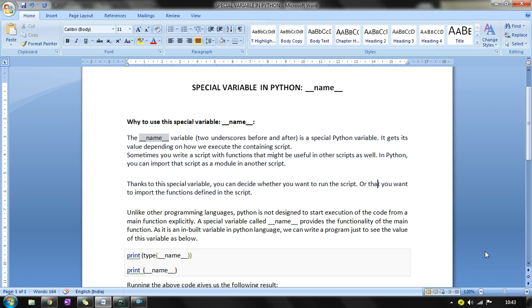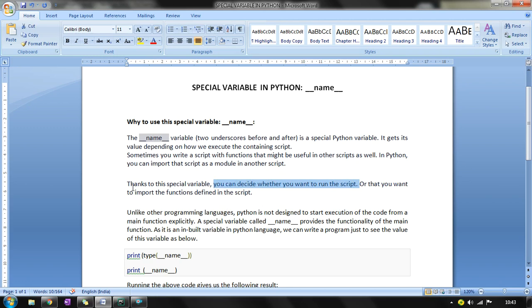Sometimes you write a script with functions that might be useful in other scripts as well. In Python, you can import that script as a module in another script. That we already did, right? Now, if we use this special variable, and this is a very important line for understanding the meaning of the special variable, you can decide whether you want to run the script or import the functions defined in the script.